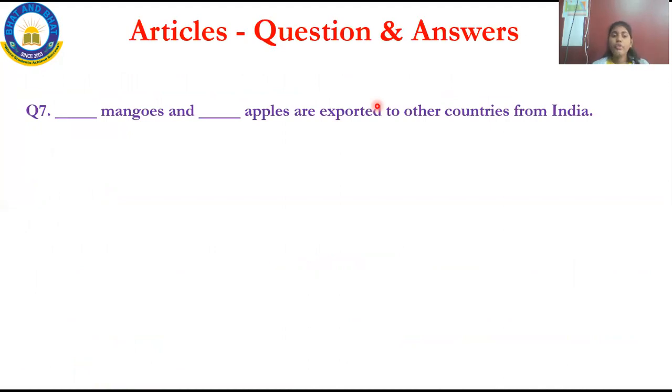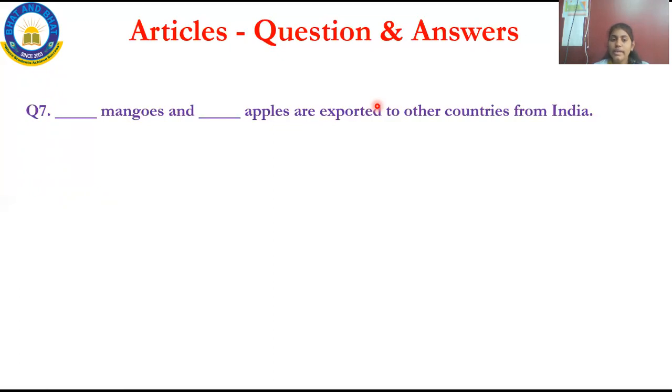See, so for question number one, you had to fill in the blanks. Now again it has to fill in the blanks. Dash mangoes and dash apples are exported to other countries from India. Okay, India has a very sweet fruit, which is the national fruit of India. Do you remember? Yes, mango. We all know that in summer especially we get it, right? We all love it. It's a very tasty fruit. And then even apple also. Okay, we'll come back to the question now.